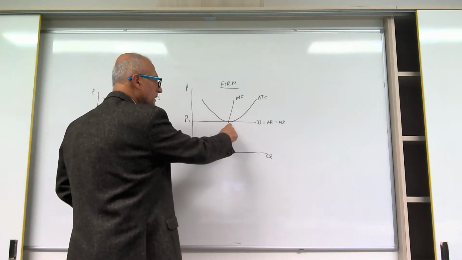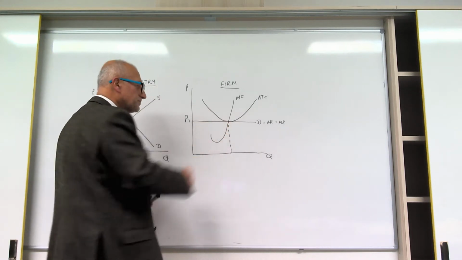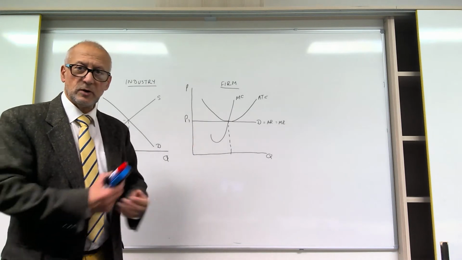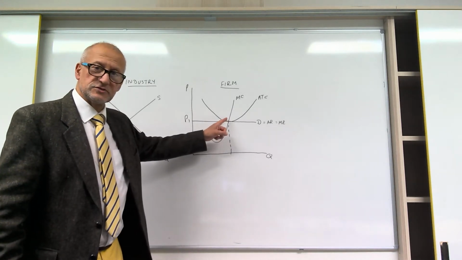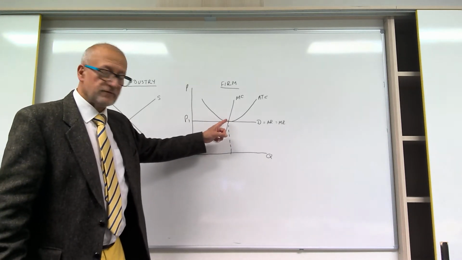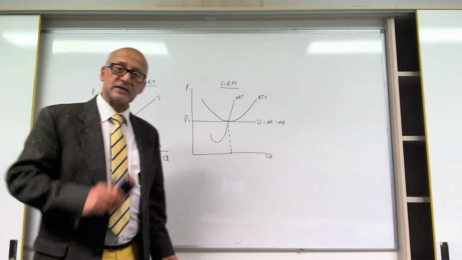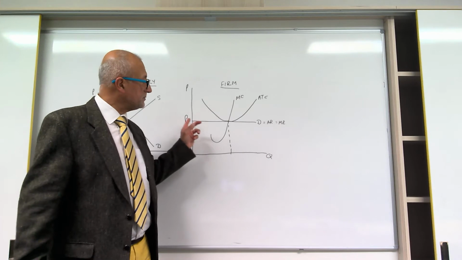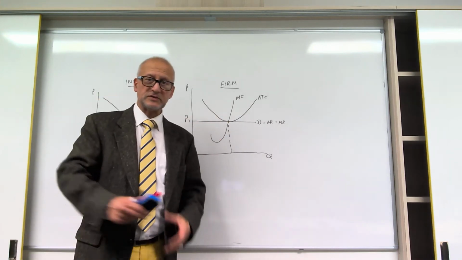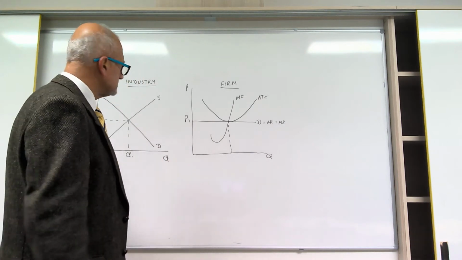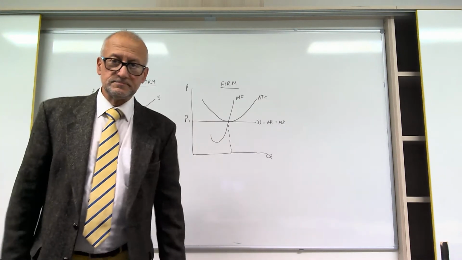As long as it's making normal profits, this firm in perfect competition is doing a really good job because it is being productively efficient. It's producing at the lowest level of cost that it can, average cost, and it's also being allocatively efficient because it's charging the price equal to marginal cost, which is the lowest price that a consumer could ask for. So that's our standard situation.